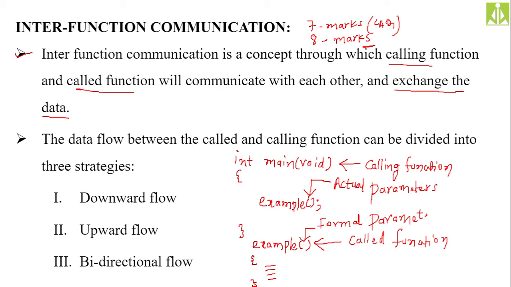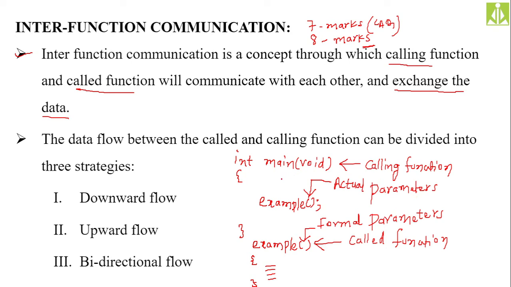We have discussed many different examples where we used actual parameters and formal parameters, from the point when we started the functions concept.